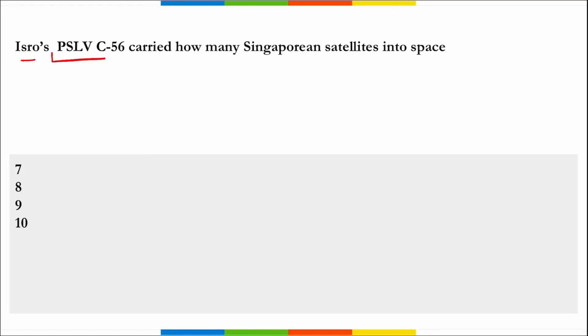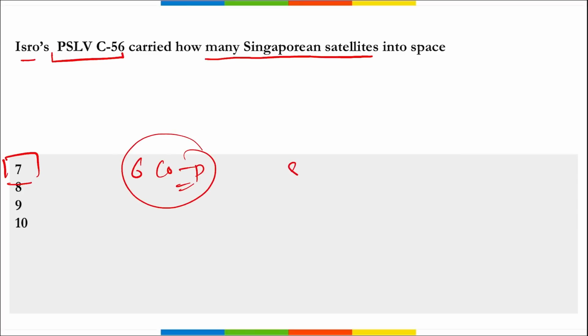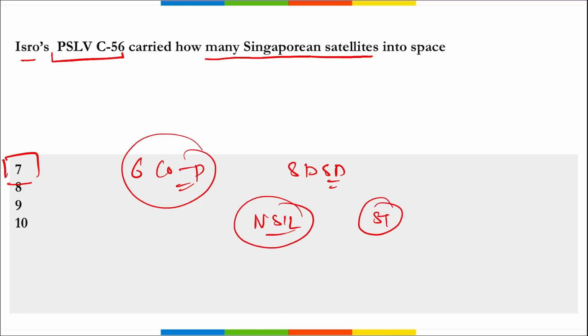Next, ISRO's PSLV C-56 rocket carried how many Singaporean satellites into space? So this PSLV C-56 rocket, that is Polar Satellite Launch Vehicle C-56, carried 7 Singaporean satellites into space. Correct. And as a primary satellite, along with 6 co-passengers, from the first launch pad of Satish Dhawan Space Centre in Sriharikota, Andhra Pradesh. This is a dedicated commercial mission conducted by ISRO under a contract with NSIL, that is New Space India Limited, for ST Engineering in Singapore.